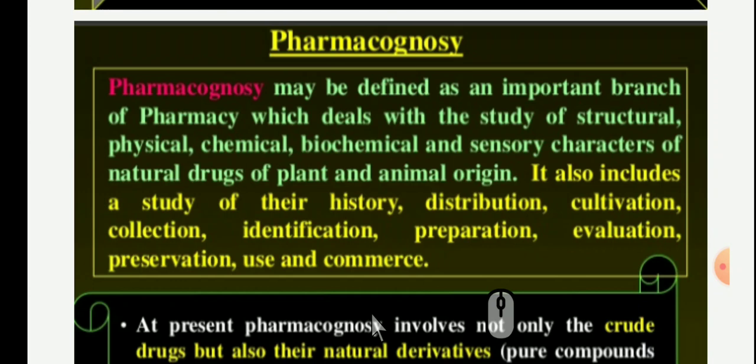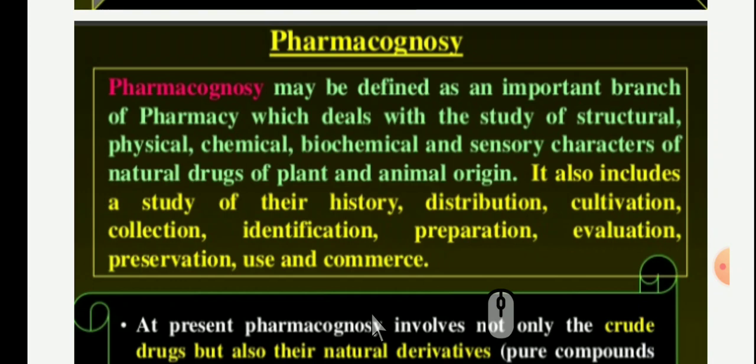So in plants also, their shikimic acid pathways and metabolic pathways are there. From these pathways, the secondary metabolites are generated. For example, alkaloids, carbohydrates, glycosides are the secondary metabolites. So being a pharmacognosy student, you have to know about the biochemical reactions or biochemical changes in plants and animal origin.